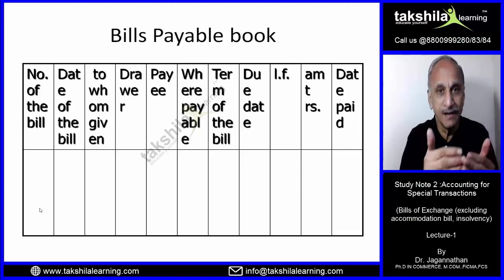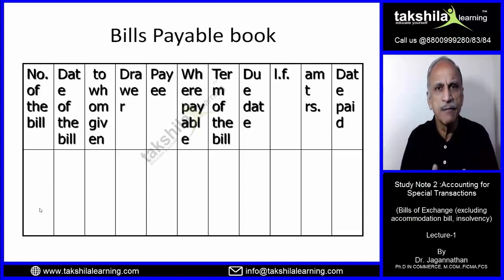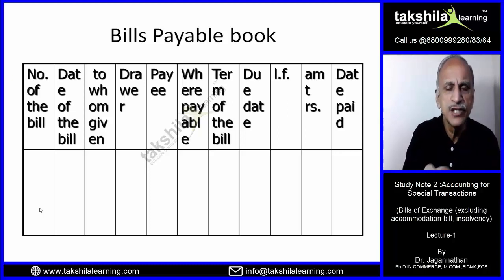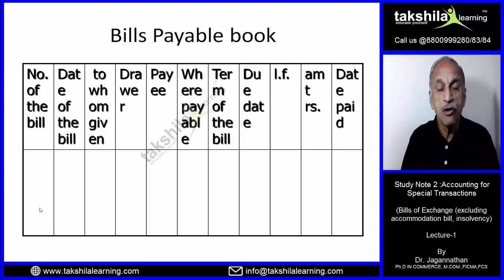Or I have issued a bill to someone, a record of which I am keeping. So I maintain a record of the bills that I have issued, on which my liability arises after 2 months or after 3 months, like that. So number of the bill, date of the bill, to whom given. I have given this bill payable to whom? Drawee. Who was the drawer? I myself, you say self. Pay, to whom you have made it payable. Okay, payable to X or Y or his order. Where payable? Where I have agreed to make the payment.